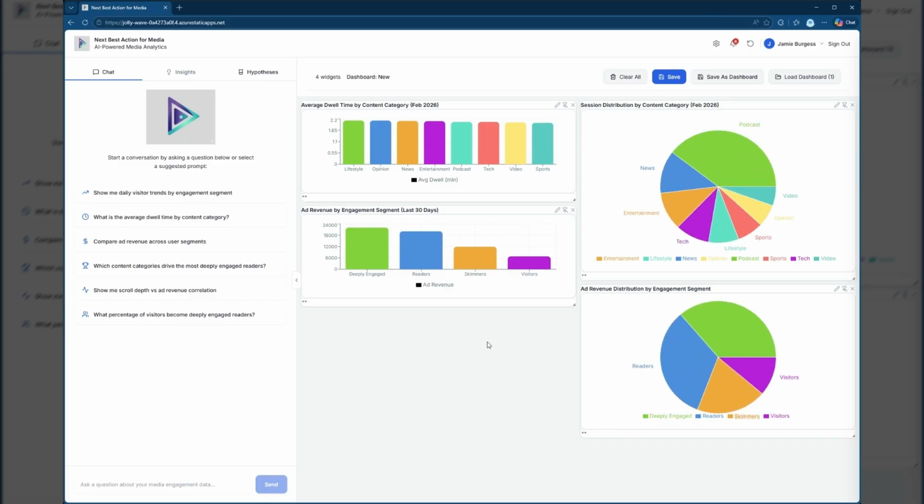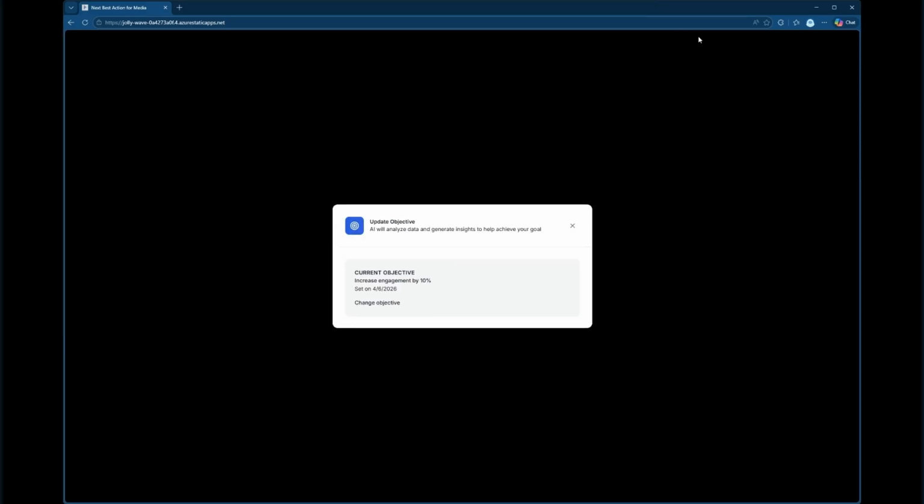What you see here is the dashboard that we've created to allow a media organization to reason over the tremendous amounts of data they have across their ad platforms, their data content, engagement details, support tickets, sentiment analytics, and more. All of the data sits in Fabric and allows me to reason over it, but specifically, I'm going to set my objective. My objective here is to increase engagement by 10%.